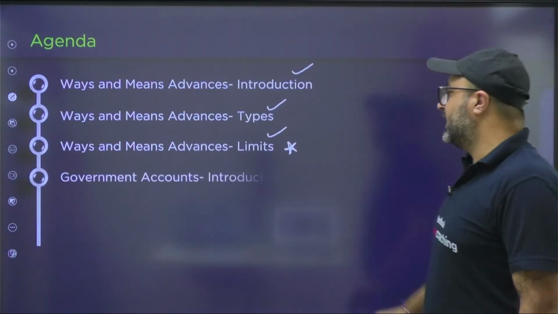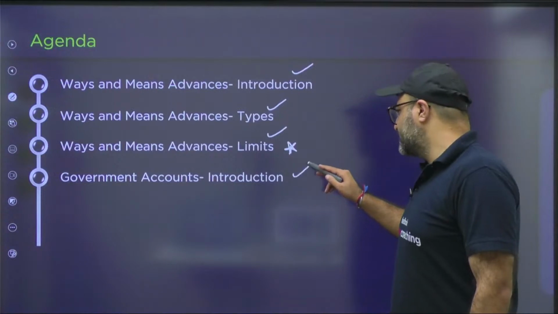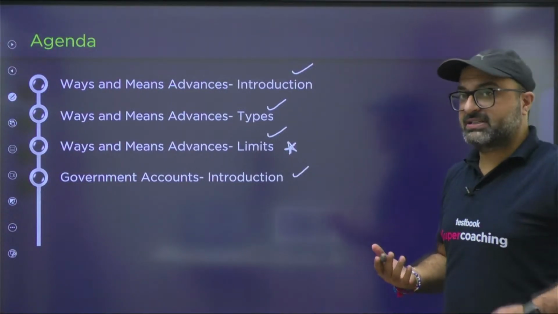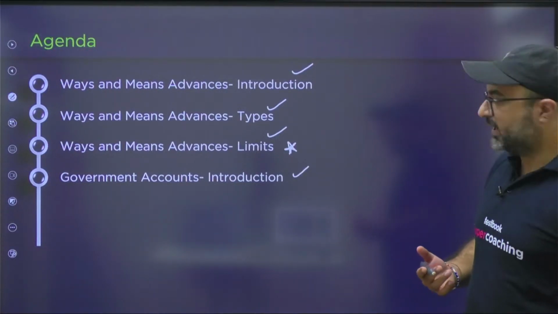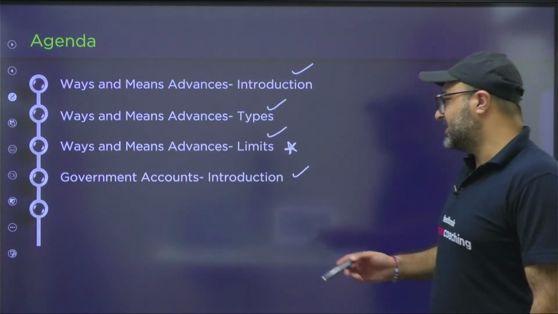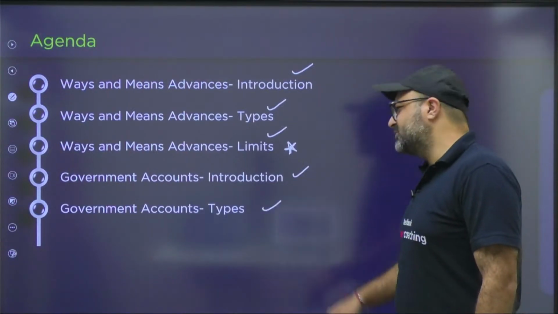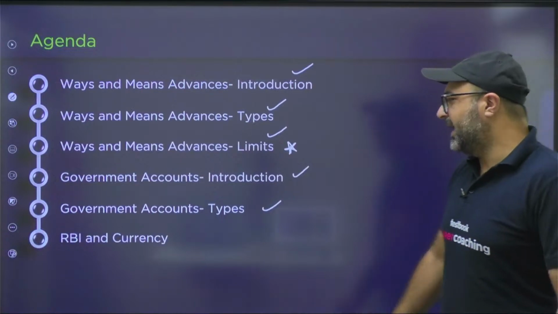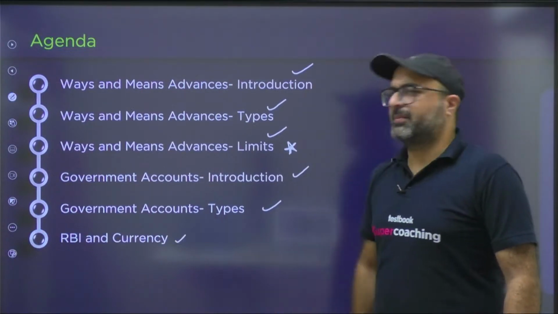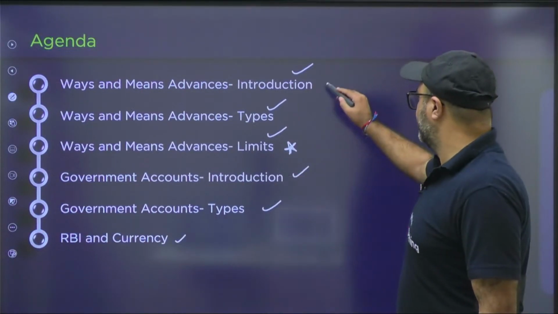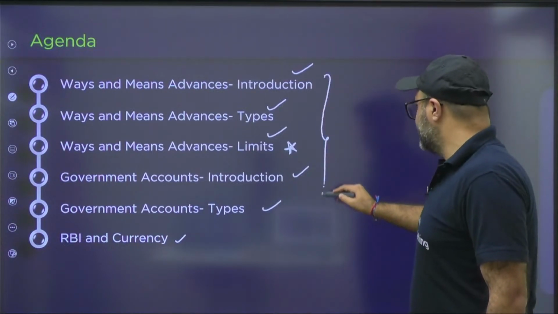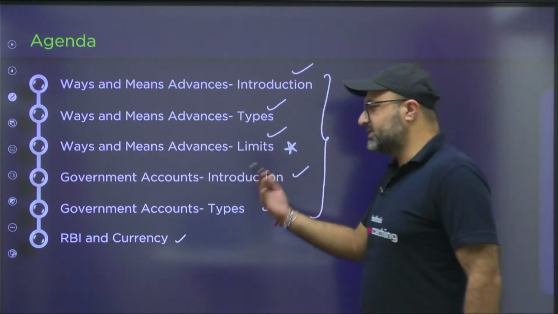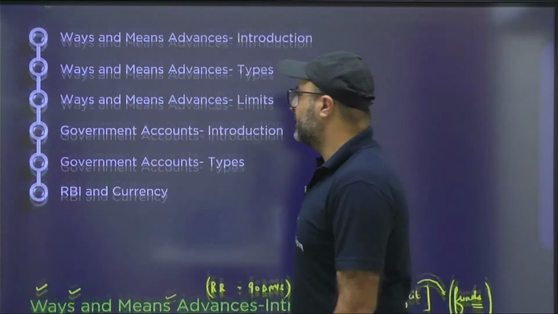Then we'll move ahead and discuss the next function of RBI, that is RBI holds the government accounts. Along with that, we'll discuss the different types of government accounts which are held by RBI, and the last part is RBI and currency. RBI and currency we will be discussing in the upcoming sessions.